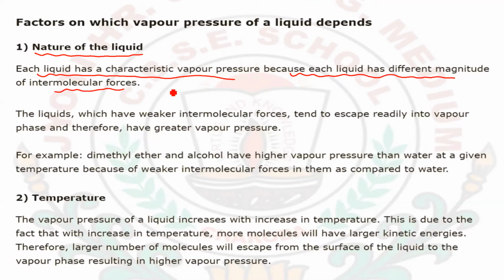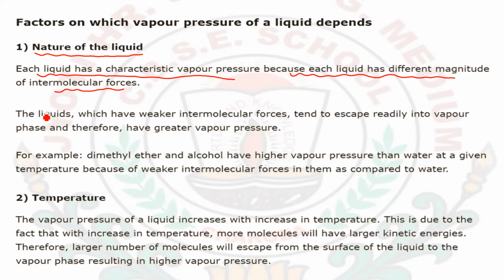Some are more viscous, some liquids are denser than others. So since the viscosity is high, the intermolecular force will be higher, and due to that reason the vapor pressure will be lower, because the evaporation rate will be much lower in comparison to that of less viscous liquids.